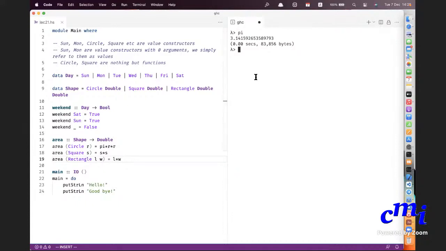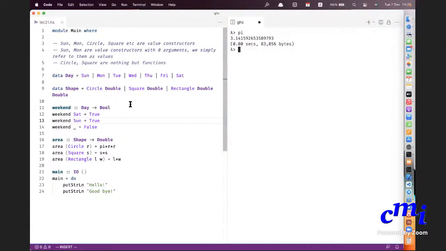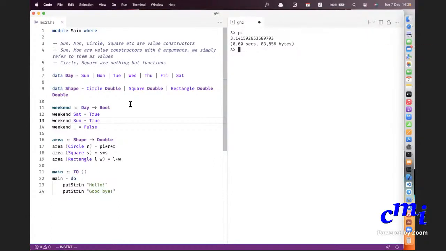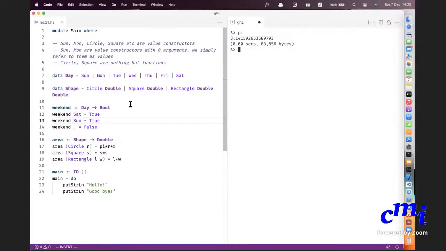So now I can ask, if I reload the thing. Sir? Yes? So I have two questions. One is, the data Bool is False or True, right? Yeah, right. So False and True are also functions with no argument. Yes, functions with no arguments. Any value is a function with no argument. You can think of it that way. They are kind of degenerate functions, if you want to think about it that way.